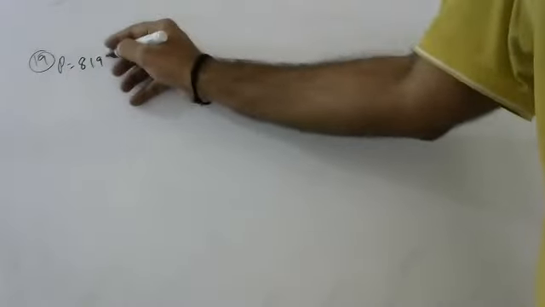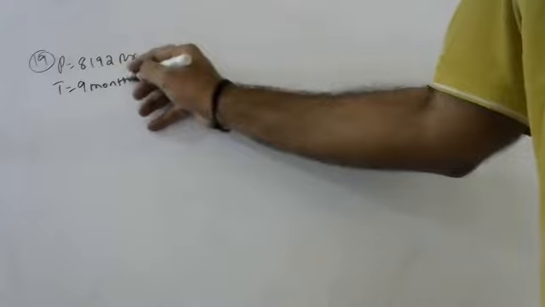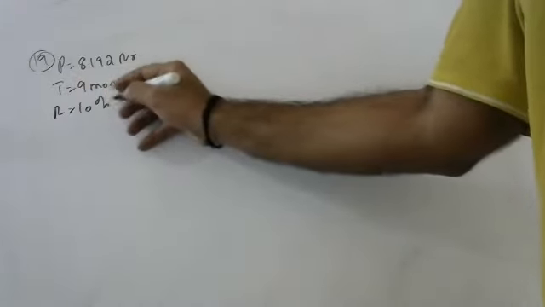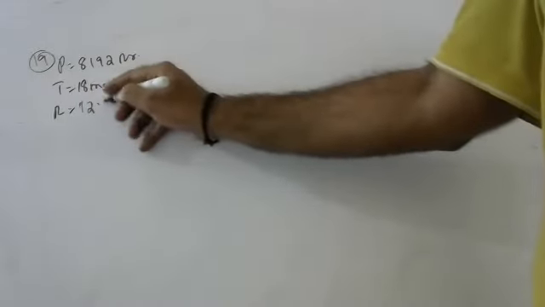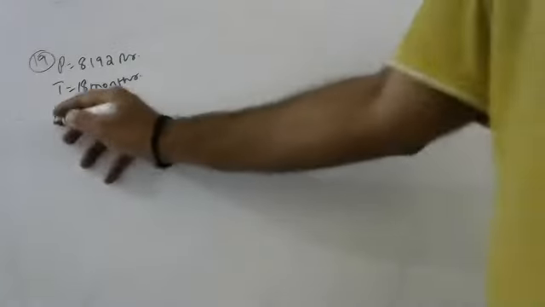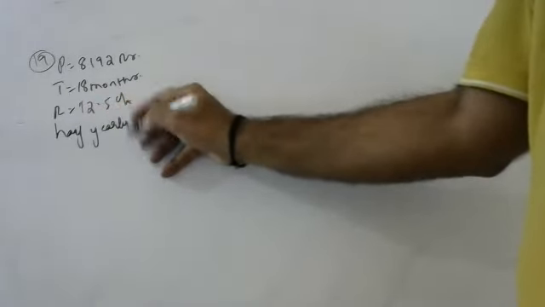19th. Find the amount that David would receive if he invests 8192 rupees for 18 months, not 9 months, at the rate of 12.5% per annum, compounded half yearly. This is half year.